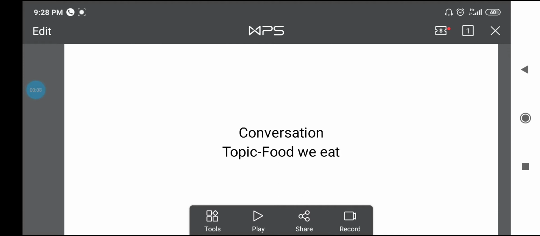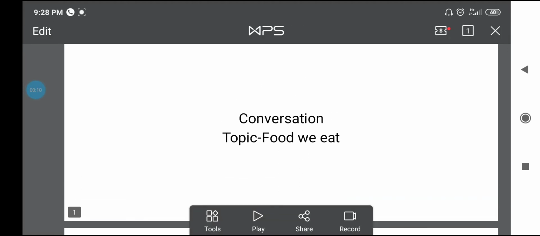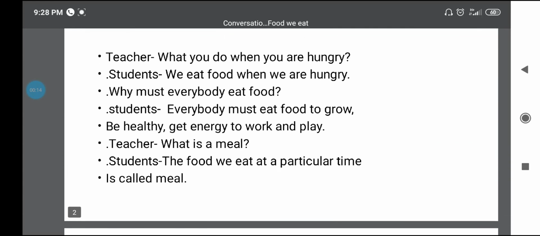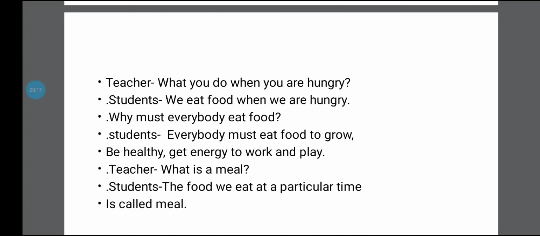And today's topic is the food we eat. It is a conversation between the teacher and the students. Now, let's discuss what it is saying. The teacher is asking, what do you do when you feel hungry? The student says, we eat food when we are hungry. So the student replied that we eat food when we are hungry.